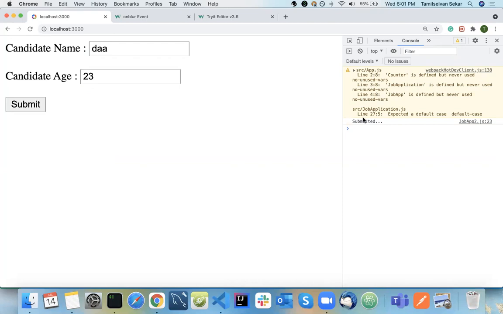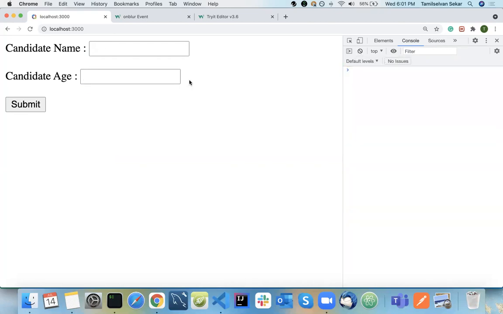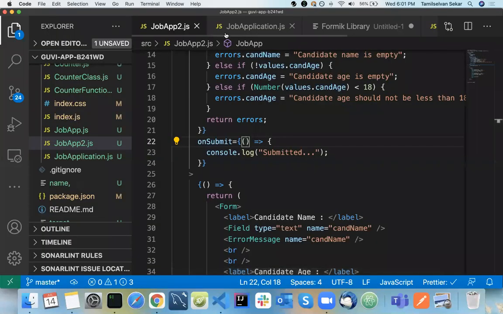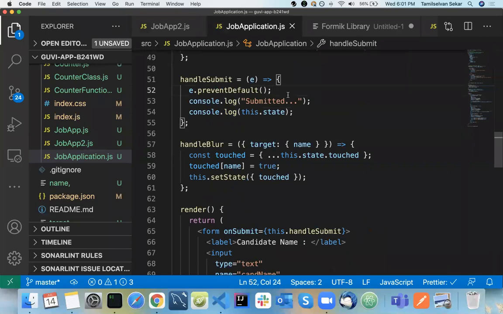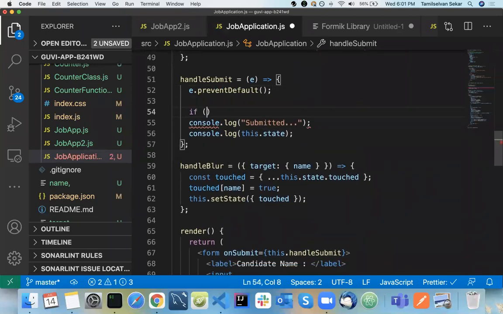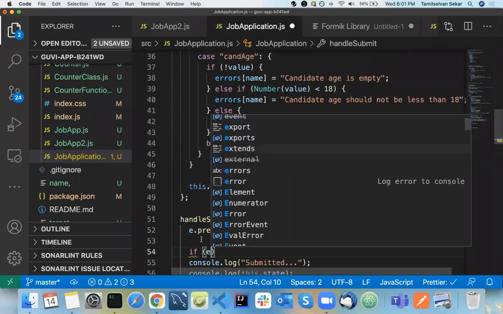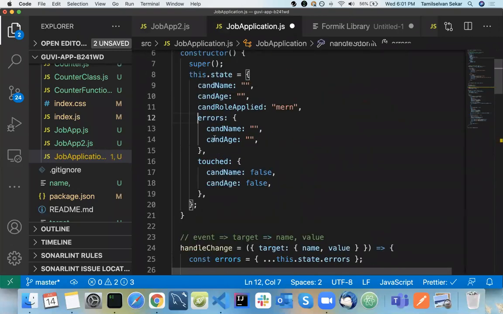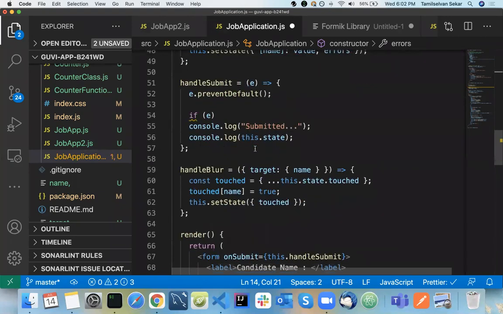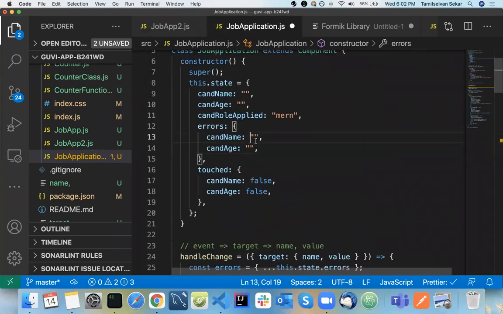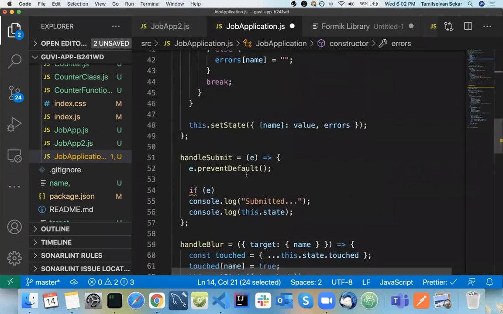See now, if I do this, it is submitted. Okay. So that's why Formik is very efficient. Okay, so you can just come here. Okay, even if you submit, it will not allow you to. Okay, but in the case of your own implementation, you need to add a condition here in your handle submit and check for your error messages here. So the basic thing is you need to check whether your errors object has some data inside it. Okay, so basic array operation or object operation. Okay, so get the values of each and every form field here. Okay, if anything is empty, you should just block them here itself.